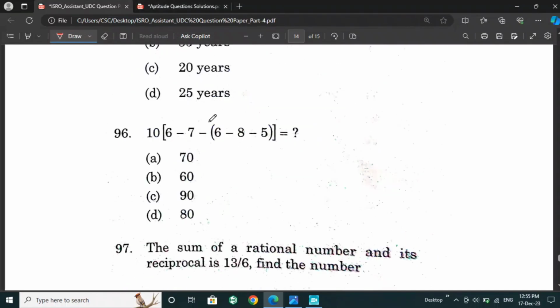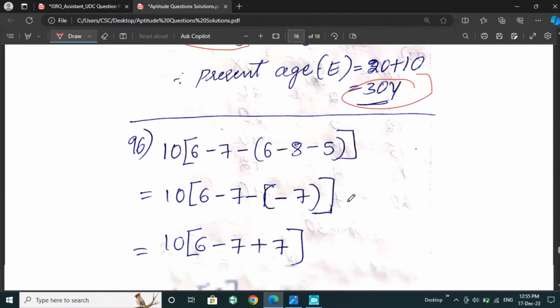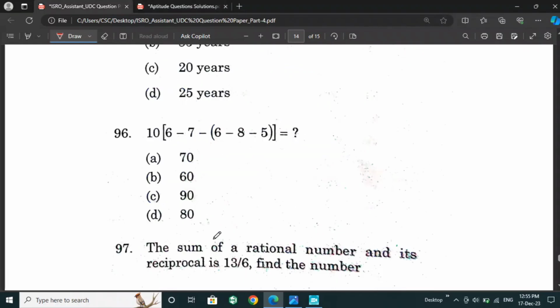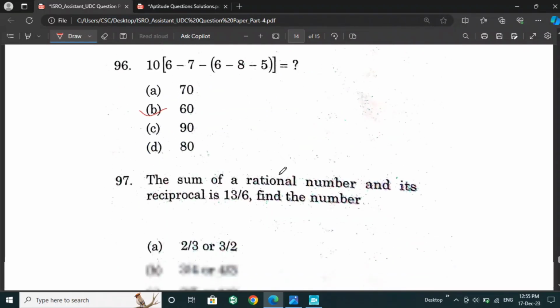Next question: according to the BODMAS rule, we have to calculate this bracket first. We will get -7. Then after calculating in the square bracket, we will get 60 as the answer. So option B is the right answer for this question.